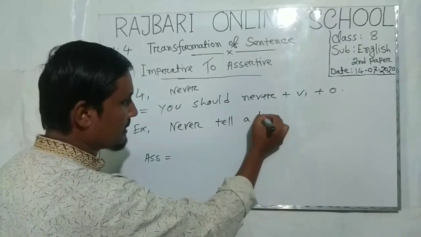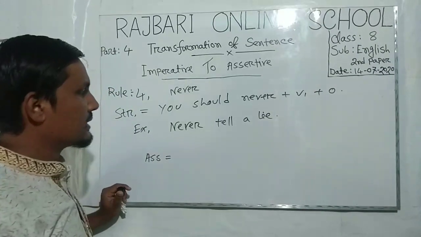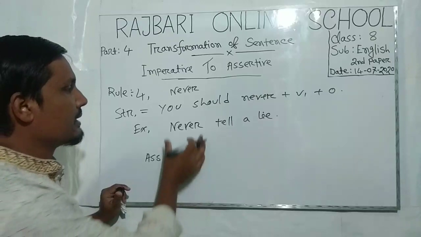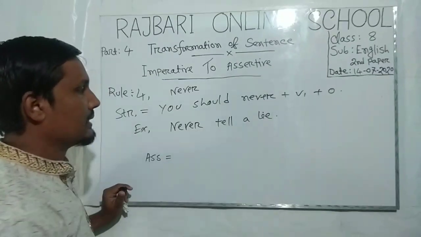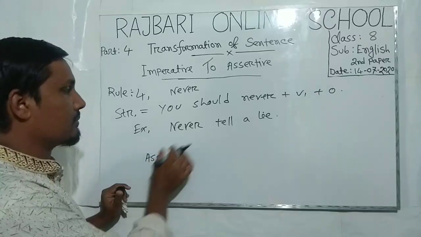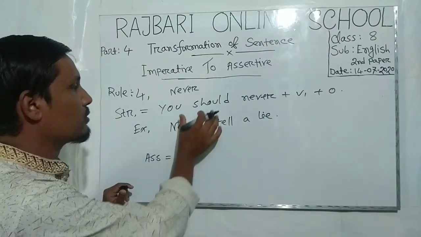Never tell a lie. This is a common and essential sentence for all students. You have to convert this sentence into an assertive sentence, and you can see the word never, and you have to follow this rule.